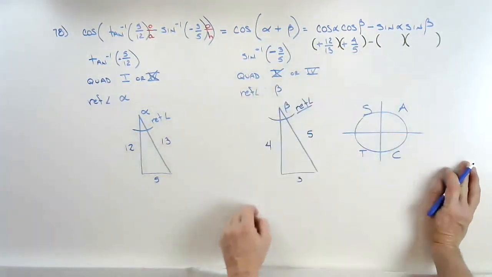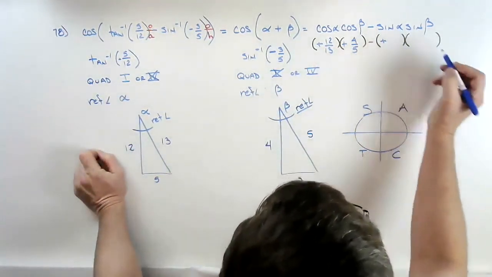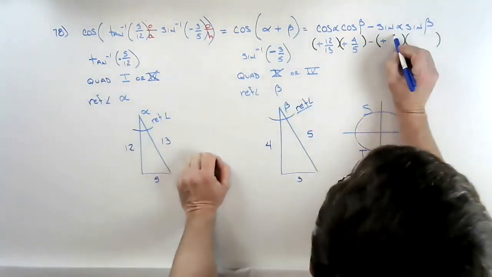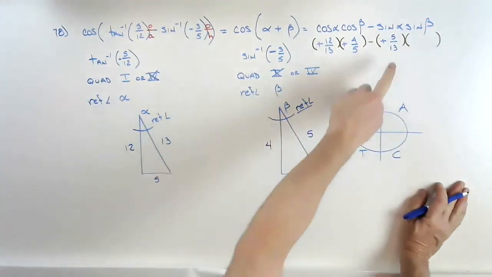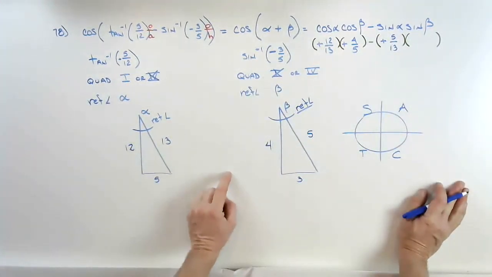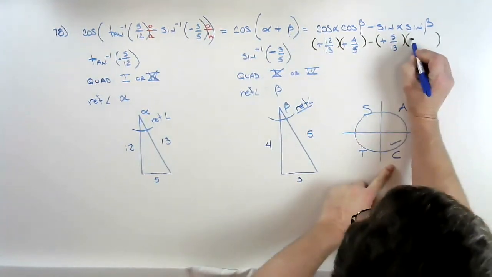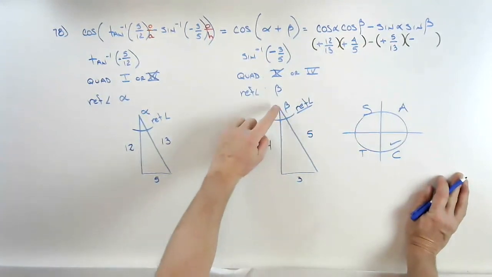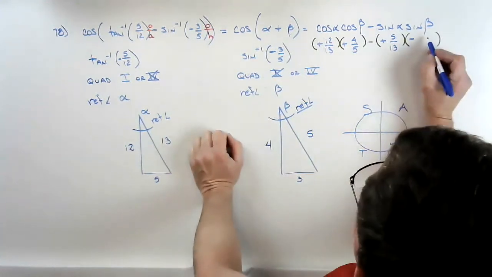Now I need sine of alpha. Alpha is back over here. Alpha is in quadrant 1, so I put a plus. Sine is opposite over hypotenuse. That's 5 over 13. Now I need sine of beta. Beta is in quadrant 4. That's going to be a negative. Sine's negative in quadrant 4. The sine of beta is opposite over hypotenuse. That's going to be 3 over 5.